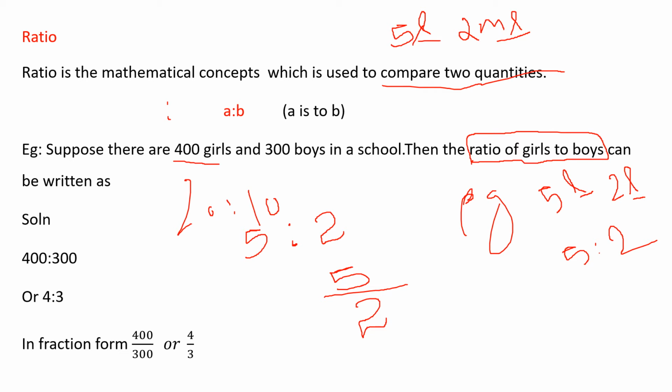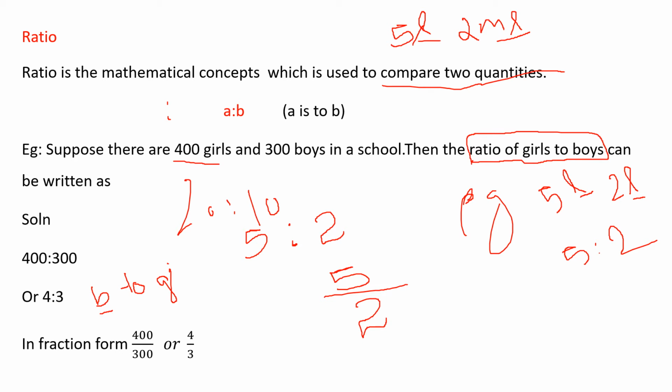For example, I am saying, find the ratio of boys to girls. Say the answer. How will you write? Find the ratio of boys to girls. So whether I'll write in the numerator 400 or 300, what will I write? 300, right?